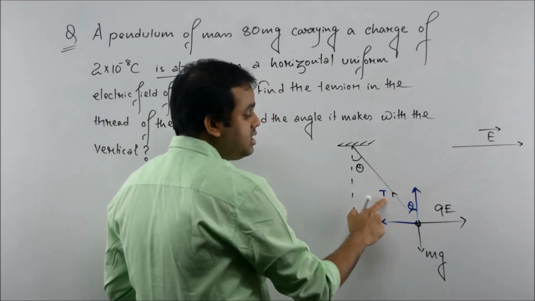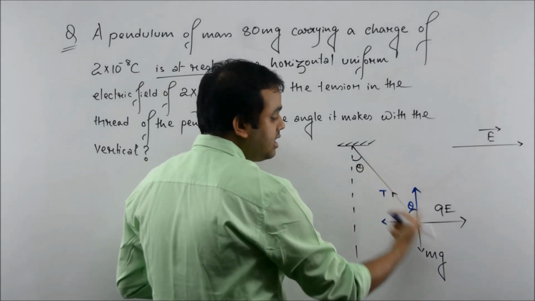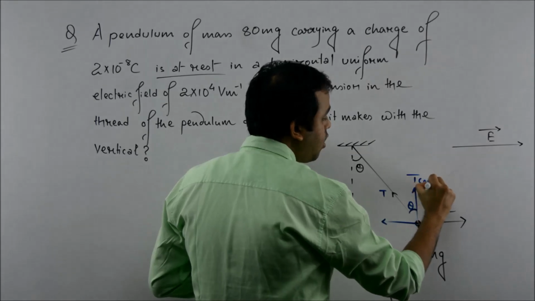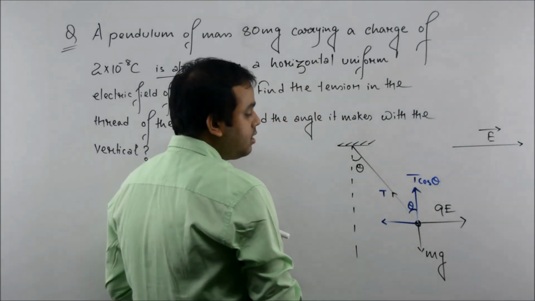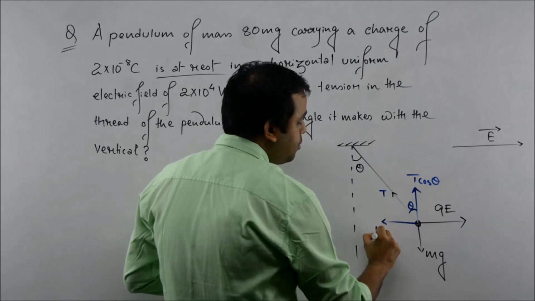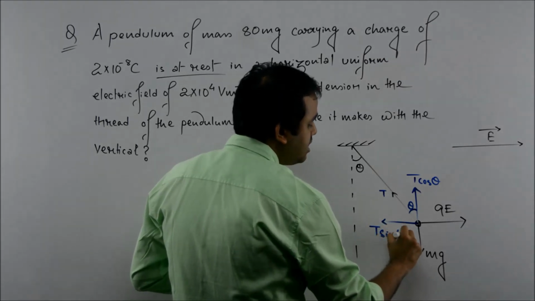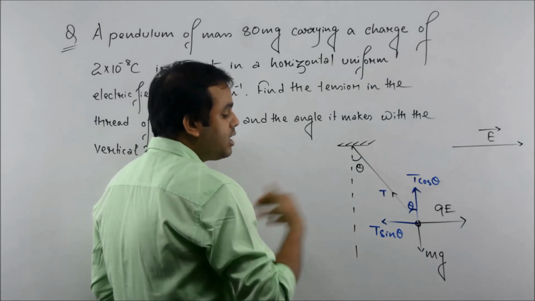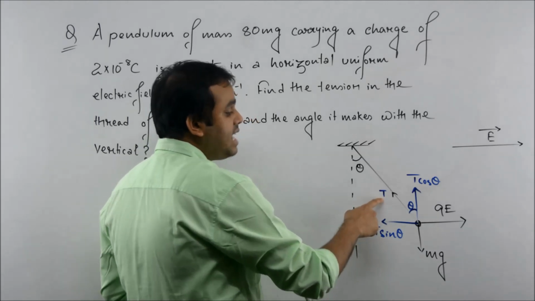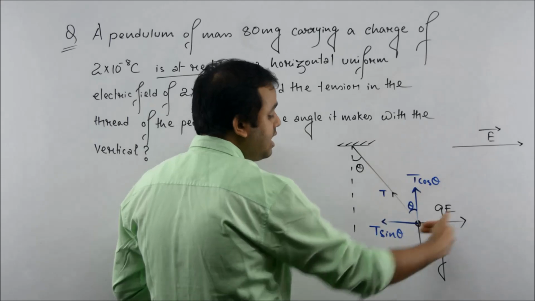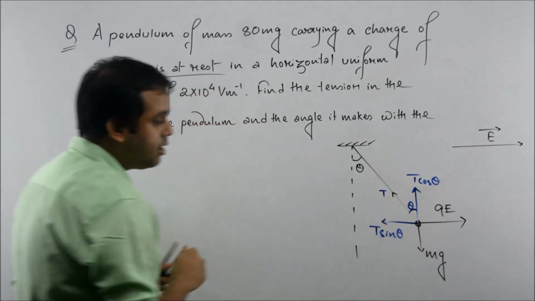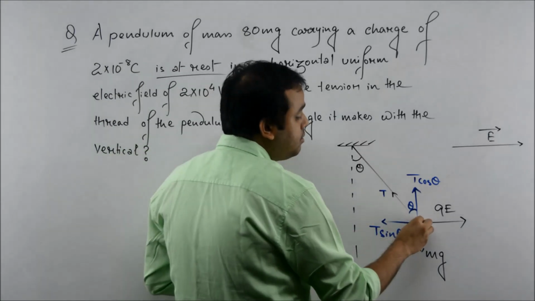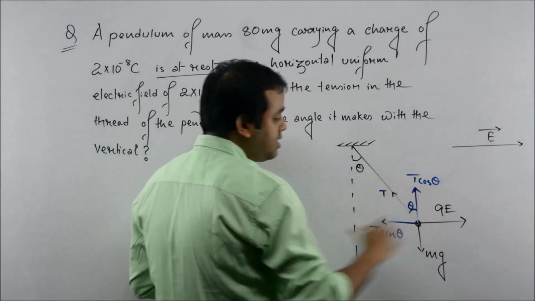And if this is tension T along this direction, then the rectangular component along this direction will be T cos theta, and along this direction the component will be T sin theta. So we have resolved this tension into two vectors, one is T cos theta and another is T sin theta. Clear, students? And we know that this bob of the pendulum is at rest.